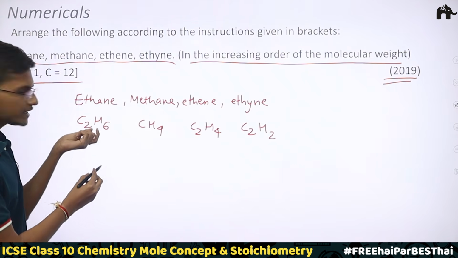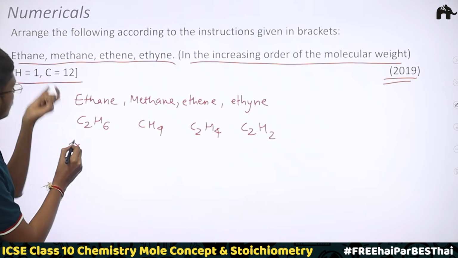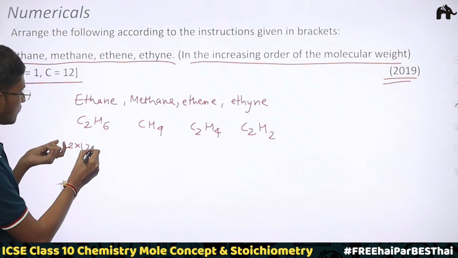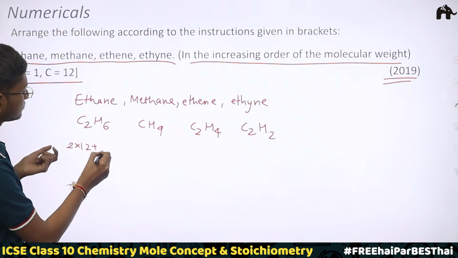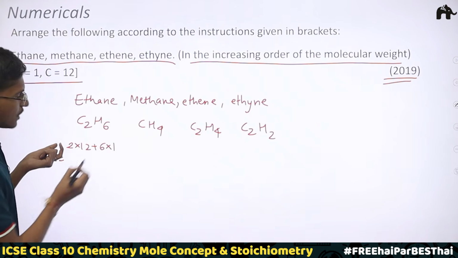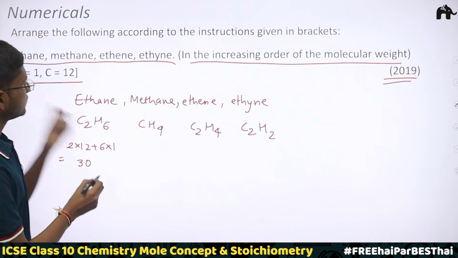See, C2H6 means there are 2 carbon atoms. So I can write 2 into 12, right? Instead of writing 12 plus 12, I can write 2 into 12 plus 6 into 1, right? Then 12 twos are 24, plus 6, 30. So it's 30. Okay, next is methane.